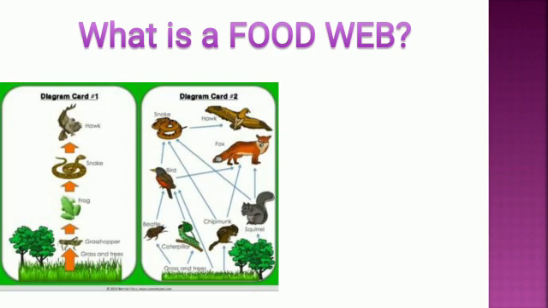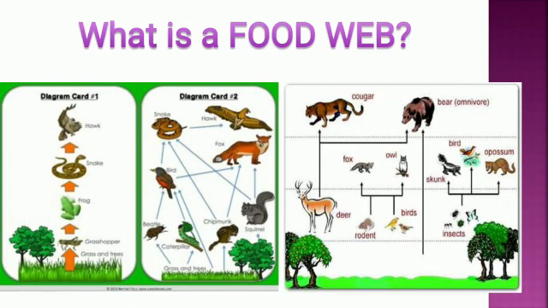Bird is eaten up by snake. So the snake not only eats the bird, it may eat the chipmunk also, squirrel also. Yes or no? Yes. So they are interconnected to each other. See here, there is one more picture explaining the food web. Deer eats grass. Deer is eaten up by bear also. Fox and owl are there, they eat the rodent also, or birds also. So this is an example of a food web.